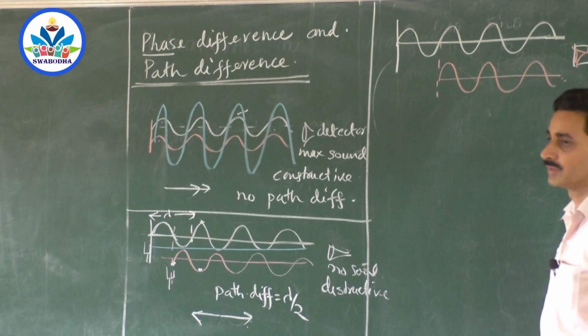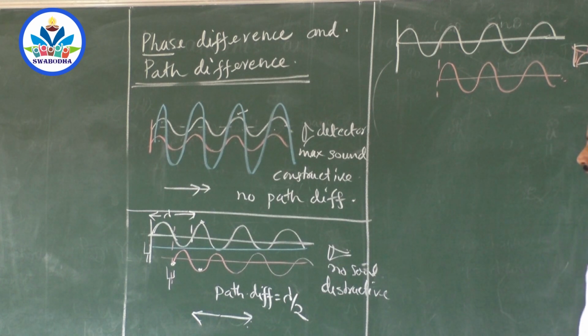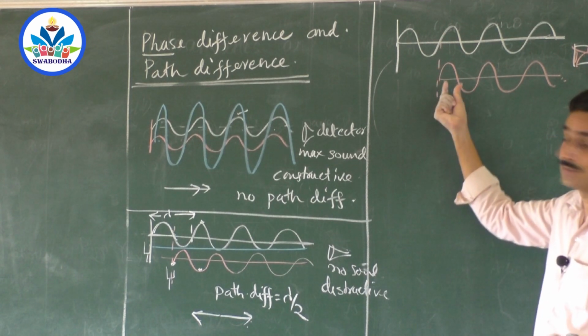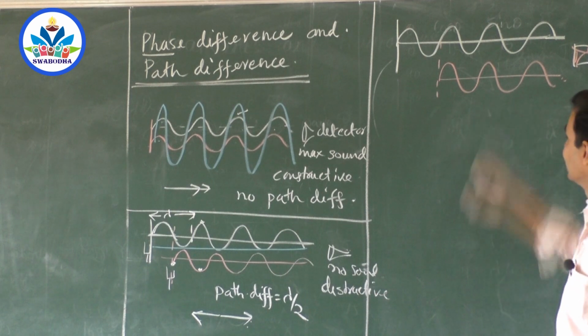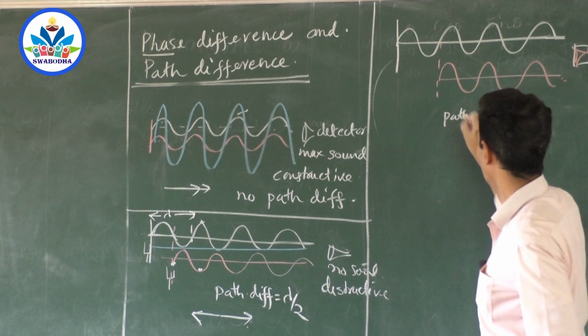Okay. Now what happens here? You see, as the two waves, white wave, how much have you traveled? Sir, I have traveled so much of distance. What about pink? Sir, I have traveled 1 lambda less, because I have started somewhat closer. So that is a path difference of lambda.